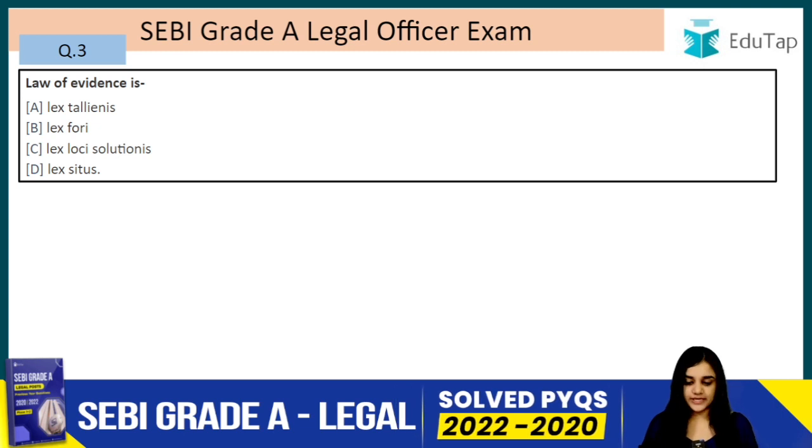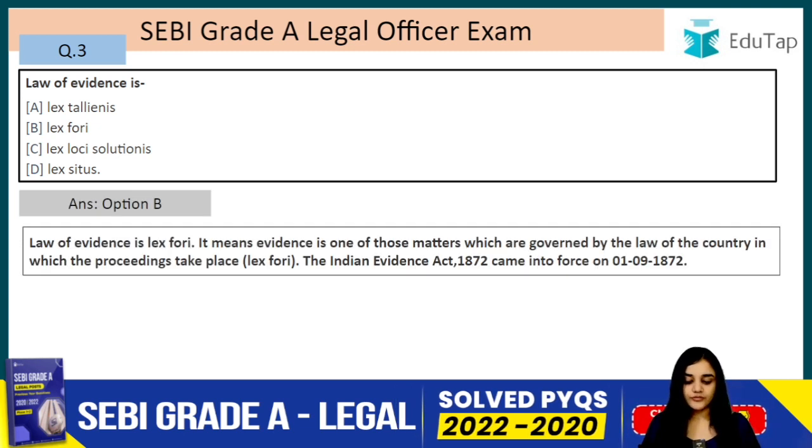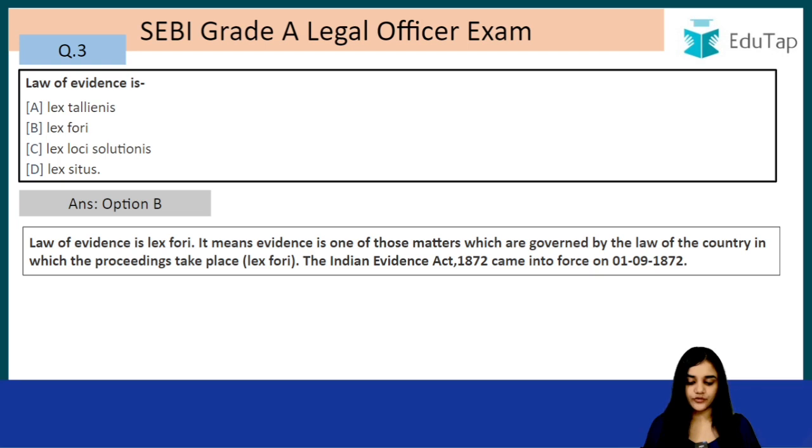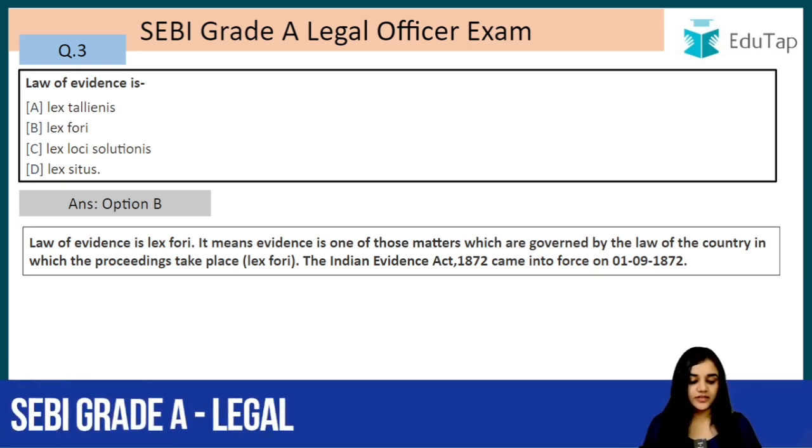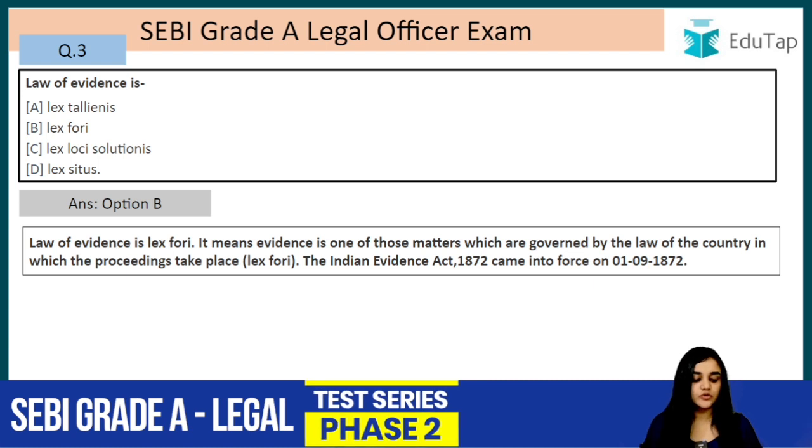Law of evidence is, so the answer to this question is option B, that is lex fori. Law of evidence is lex fori. It means evidence is one of those matters which are governed by the law of the country in which the proceedings take place, that is lex fori. The Indian Evidence Act 1872 came into force on 1st September 1872.